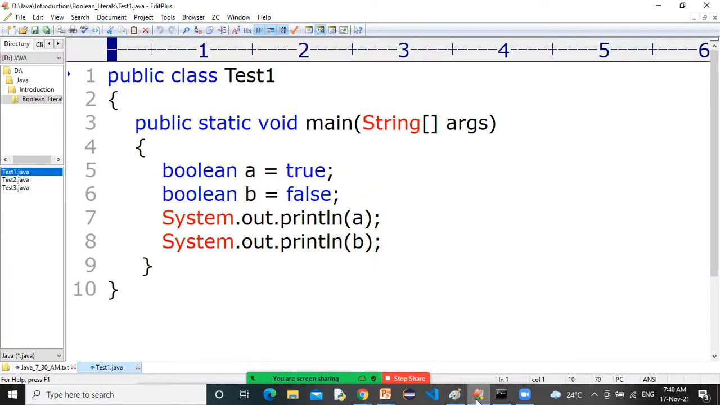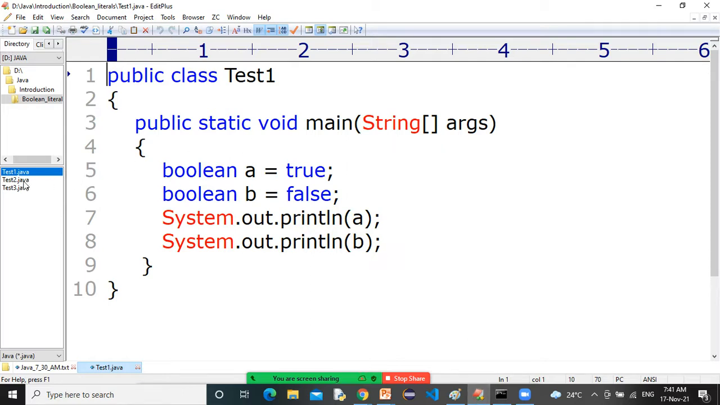Okay, so take the screenshot. Boolean a is equal to true. Boolean b is equal to what? False. We can't accept 0 and 1 in place of true and false, unlike C and C++. In C and C++ it is acceptable, but in Java, 0 and 1 are treated as integral literals, but not Boolean. Okay, I hope you've taken this screenshot.